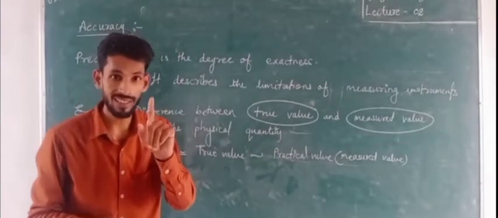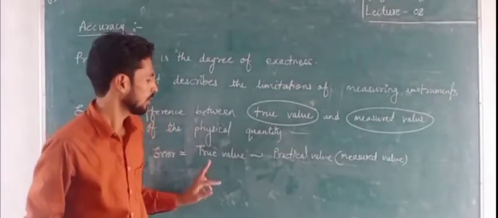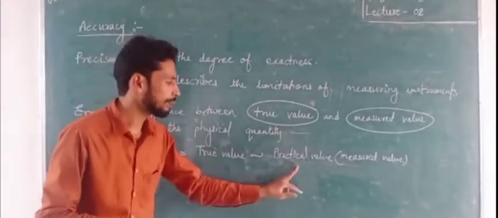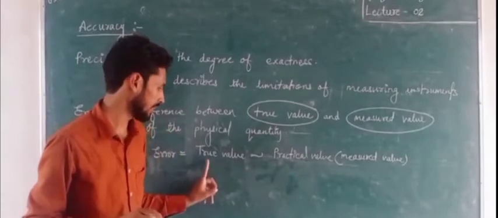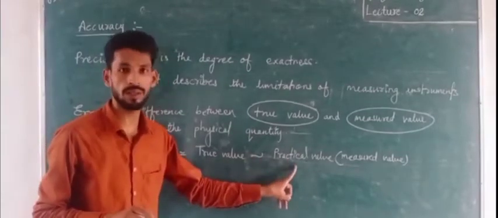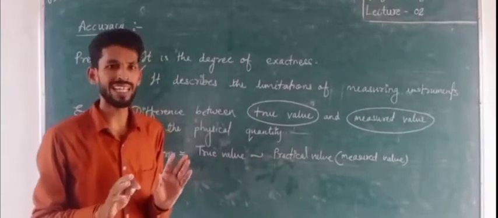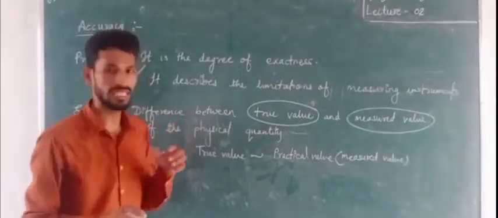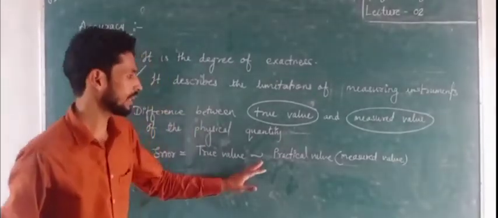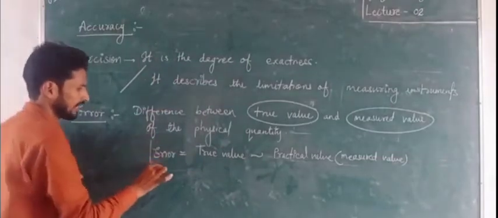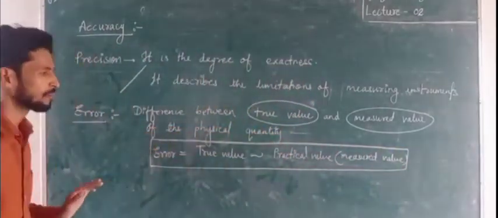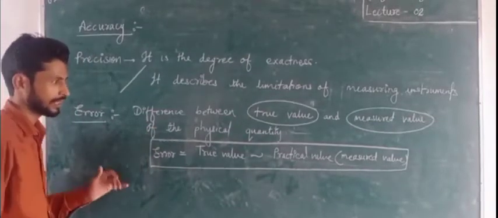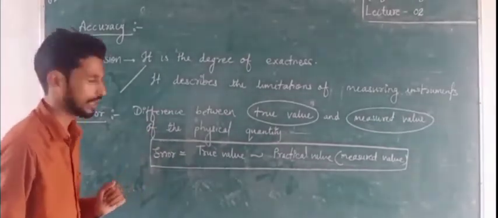But in the other condition, there is still a difference, because a difference is never negative. So we are taking the difference sign here, and this is the formula to calculate the error in any measuring instrument which occurs when measuring a physical quantity.